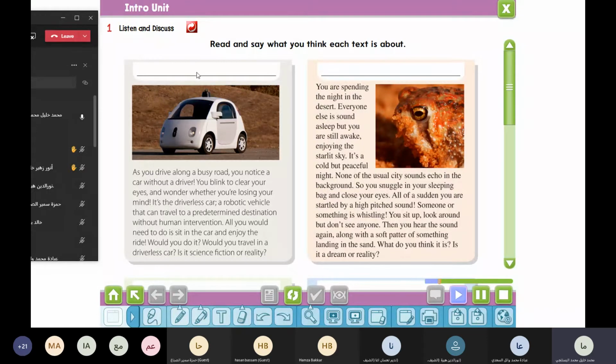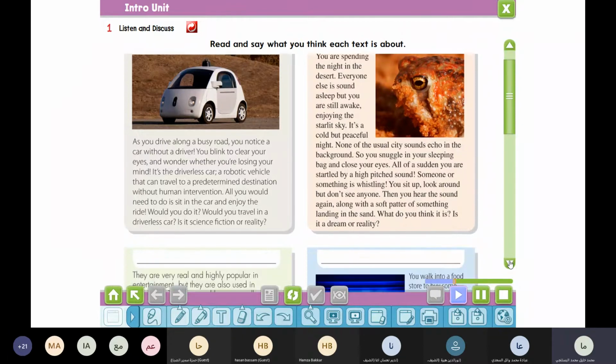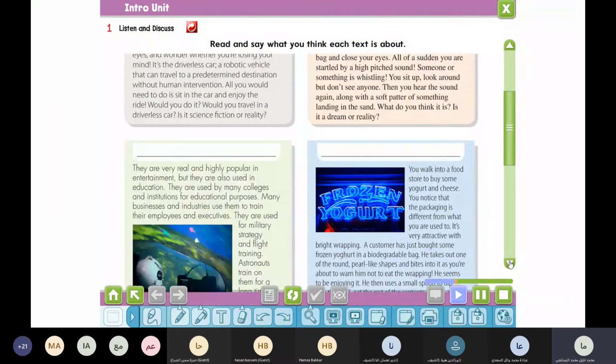You are spending the night in the desert. Everyone else is sound asleep, but you are still awake, enjoying the starlit sky. It's a cold but peaceful night. None of the usual city sounds echo in the background, so you snuggle in your sleeping bag and close your eyes. All of a sudden, you are startled by a high-pitched sound. Someone or something is whistling. You sit up, look around, but don't see anyone. Then you hear the sound again, along with a soft patter of something landing in the sand. What do you think it is? Is it a dream or reality?